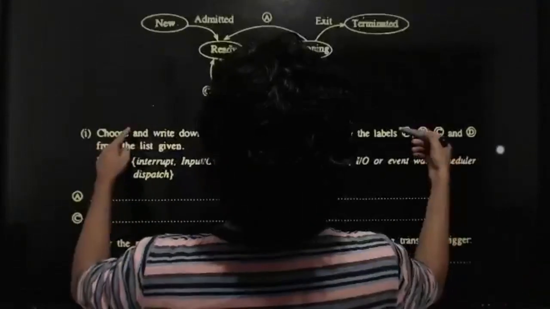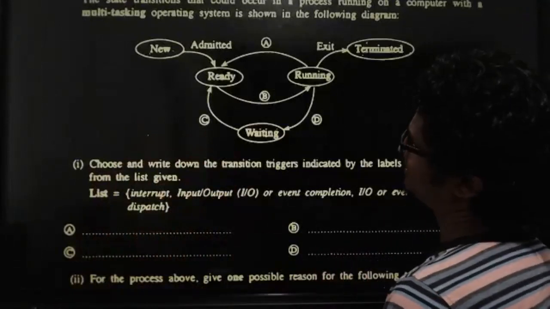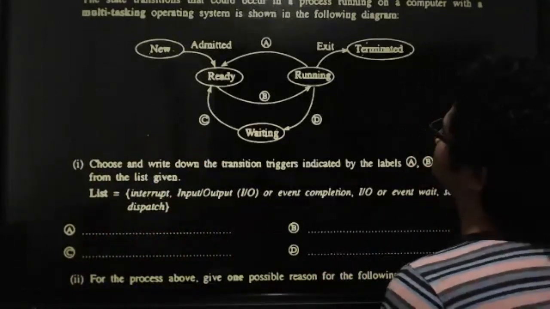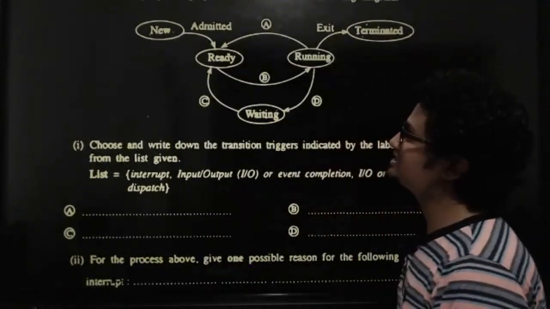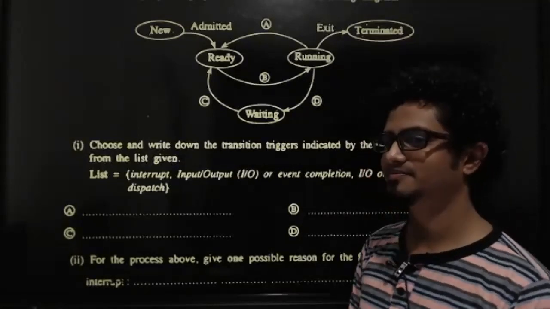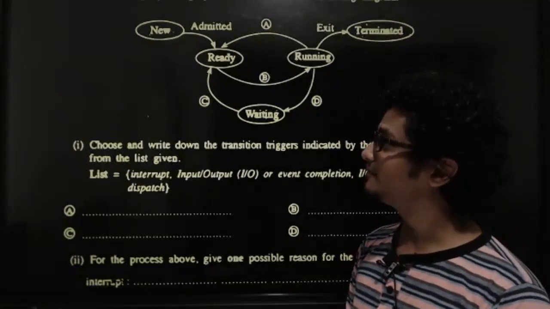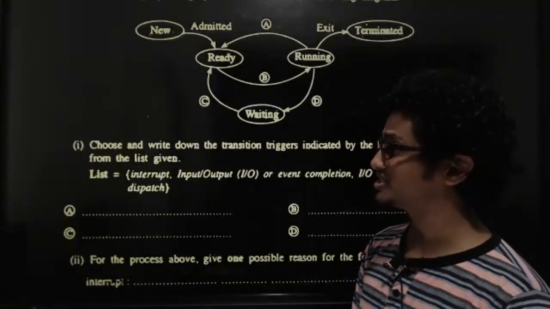State the state transition that could occur in a process running on a computer with a multitasking operating system, right? Can all of you remember? This is what state transition model? Can you remember? How many states are here in this model? Five states. It has clearly mentioned what is going to happen to a process, right?